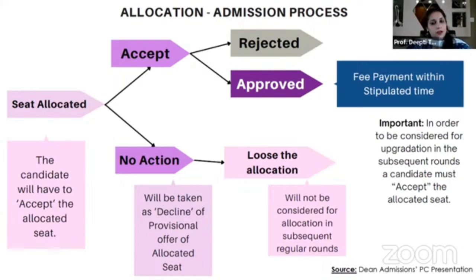ECA is not going to be looking at what you have been allocated in the general list. So you may get a college which is among your 1 to 11 or your 12th itself, or maybe lower down from the 12th. In that case, if it is 12th or below, obviously you are not going to accept that, because you have anyway been allocated something better, as we call it Pareto optimality, through the general regular rounds. You will be out of the ECA allocation process, but you will continue to be in the regular allocation rounds.